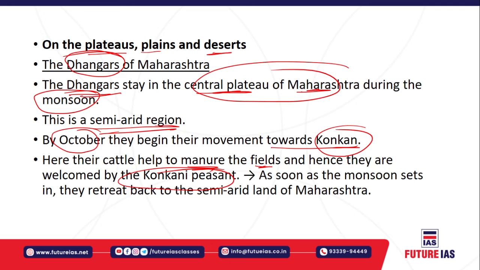They retreat back to the semi-arid land of Maharashtra, because during the monsoonal period they need some land where they can stay with their animals. Konkan is the land where monsoonal activities are very high, so they don't find enough pasture or enough space to live there. So they retreat back to the central plateau of Maharashtra. So again, there is a cyclic movement from the central plateau of Maharashtra to the Konkan region, specifically by October, and then as soon as the monsoon comes, they go back to the semi-arid land of Maharashtra.